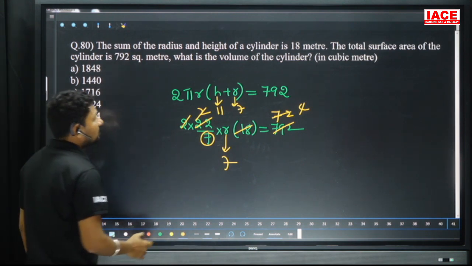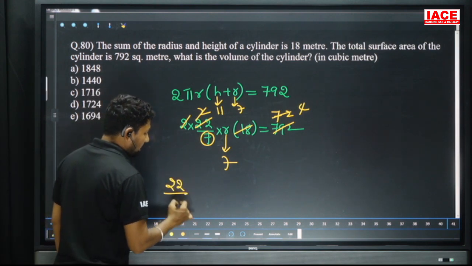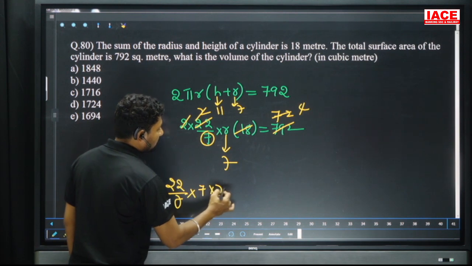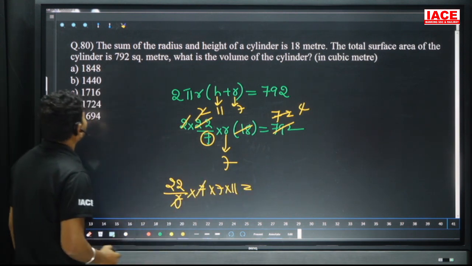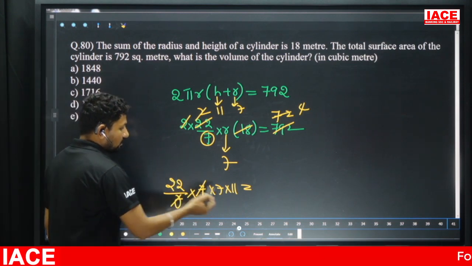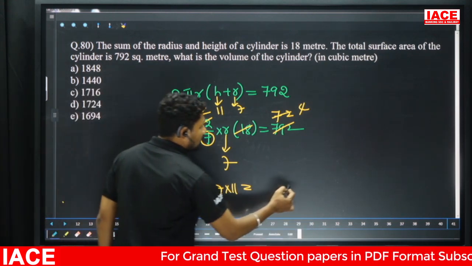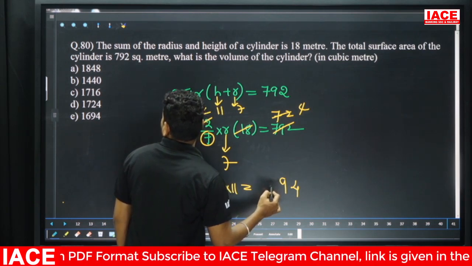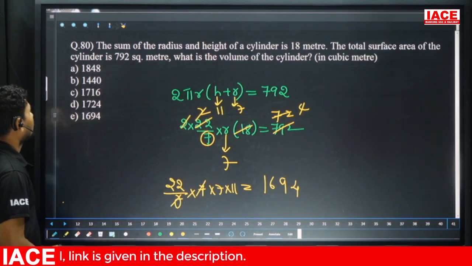What is the volume of the cylinder? Volume formula is pi r square h, 22 by 7 into r. R value is 7 square, 7 into 7, h is 11. And here 7 7 cancel. Then here 7 into 22, 154. 154 is multiplied by 11. Overall what is the answer, 1694. Our option is E.